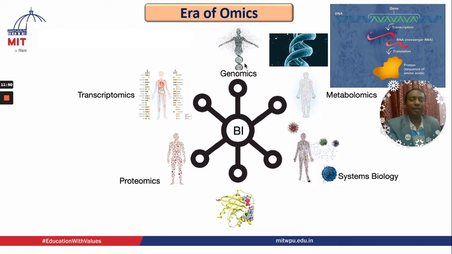If you understand this at the molecular level, one can relatively prepare that product of interest at very low cost, and we can provide a specific therapy. Genomics, that is very important. Metabolomics, we need to understand the metabolism at the molecular level. So this biotechnology plays a vital role, so that one can make proper medicines accordingly.